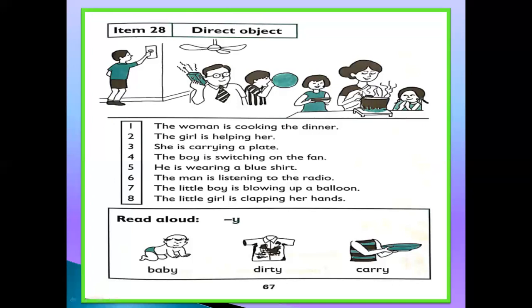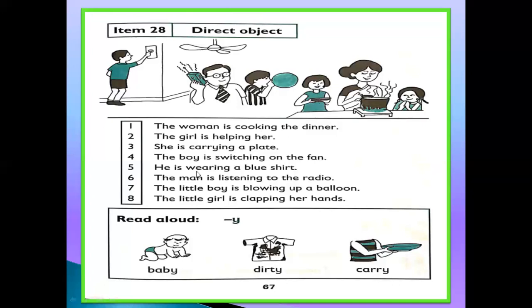Now you can see in this picture, which one is the direct object here? This girl. Look here, in her hand there is something like a plate, and she is helping this woman. So the girl is helping her. That is number 2.